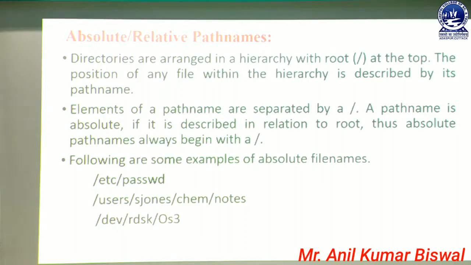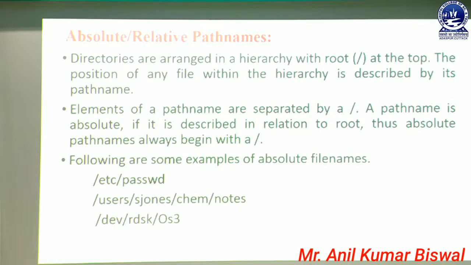Here the directories are arranged in a hierarchy with root, the slash, known as a forward slash, at the top. Without that forward slash we never get the hierarchy of a specific directory, so the position of any file within the hierarchy is described by its path name.